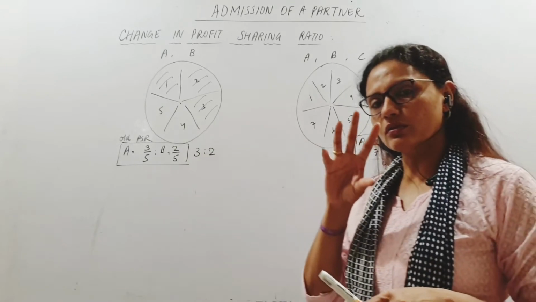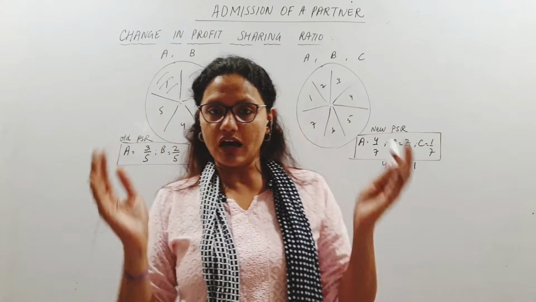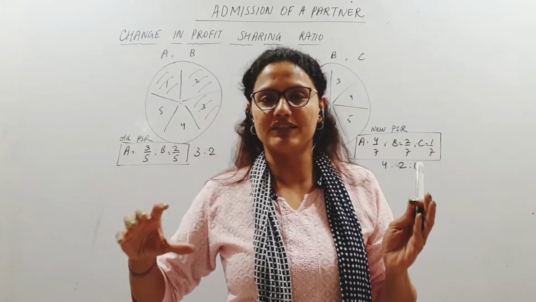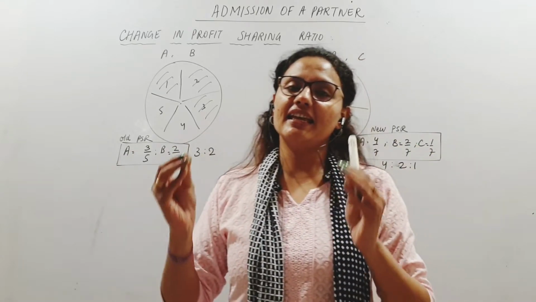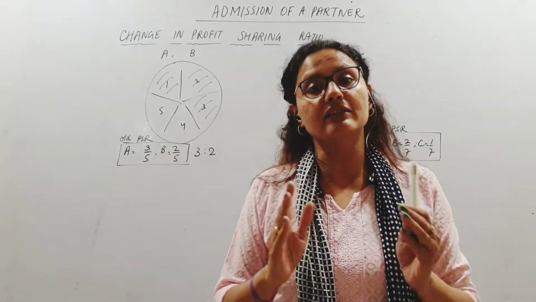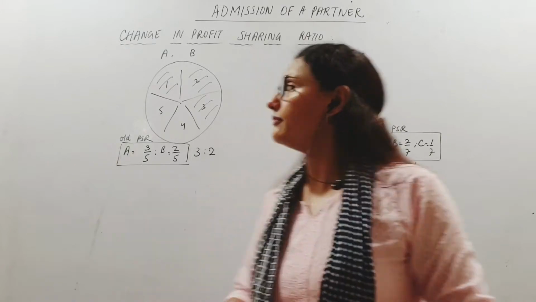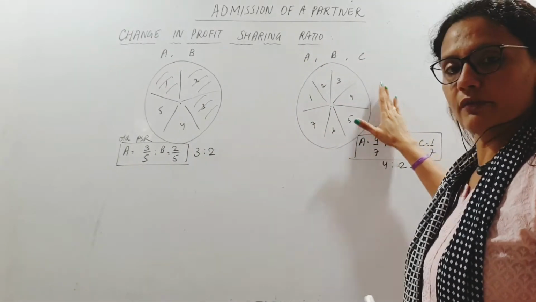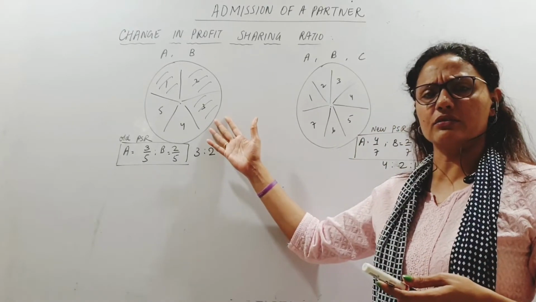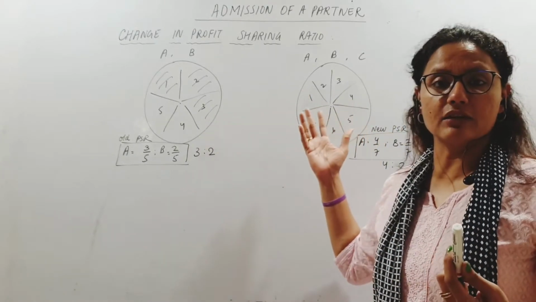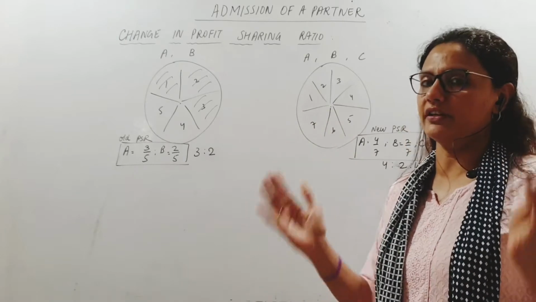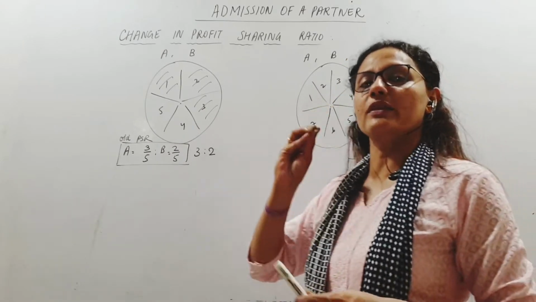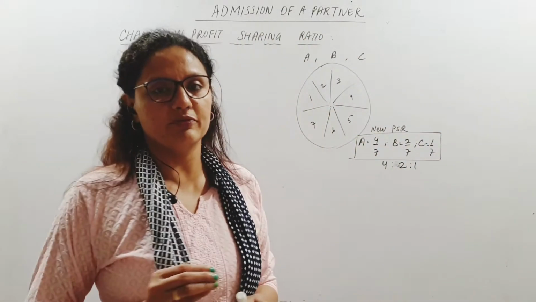Now, C will also have a share of profit. So, out of the whole thing, he is going to take away a part of it. Now, obviously, you need to understand that A and B will be left with less than the whole. If this is the whole thing, and this is the full profit, whatever be the profit, maybe this was 50,000, after C's admission it is 90,000 maybe, but the whole of profit we are talking about, C will be coming in with a fixed share of the future profits.